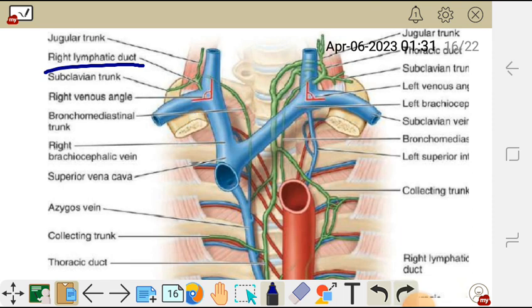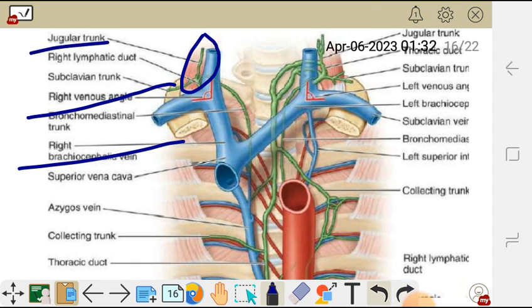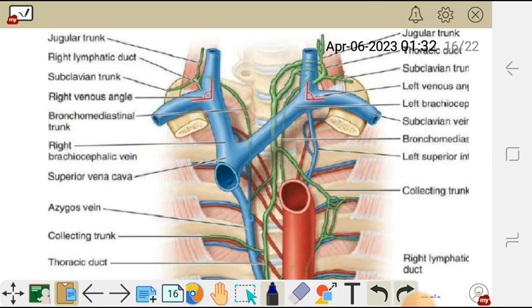So that duct is draining the right upper limb, or the right arm and forearm, through the subclavian trunk, and then it is draining the head and neck through the jugular trunk there. Okay, so it doesn't drain the uterus and other parts, but it also drains the thorax via that duct there, which is the